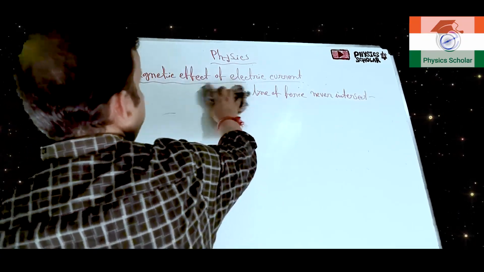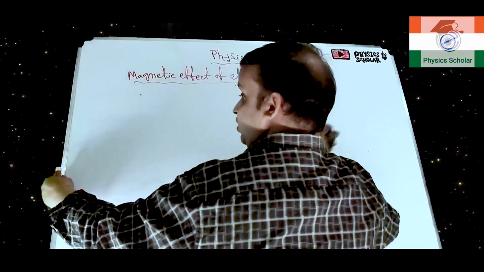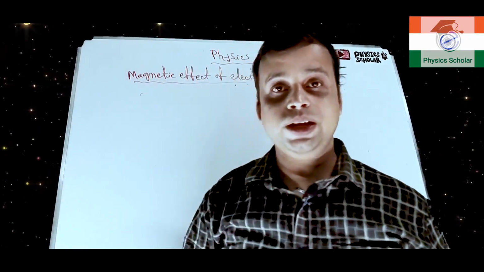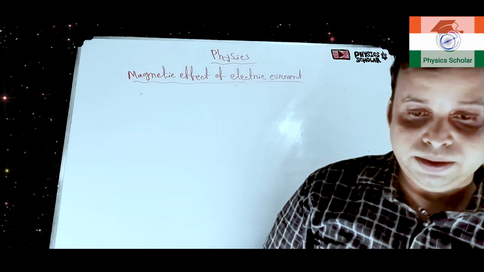Clear? Now let us move to the next topic. Okay, two magnetic lines of force cannot intersect each other. It is now clear. Okay. So now let us move to the next topic.